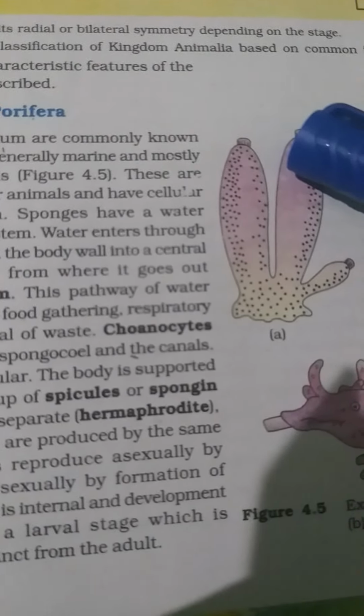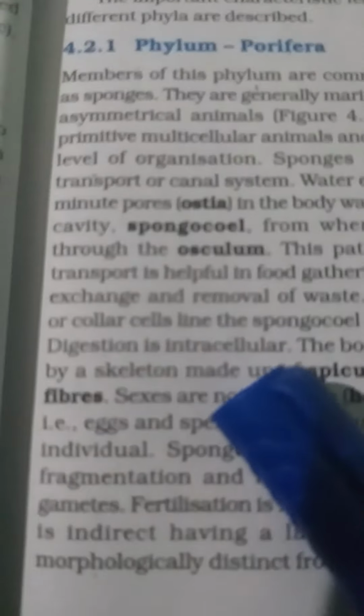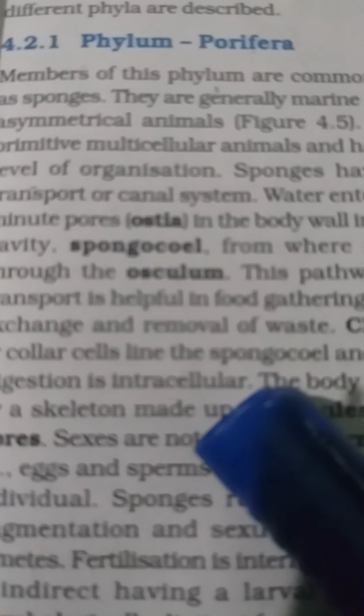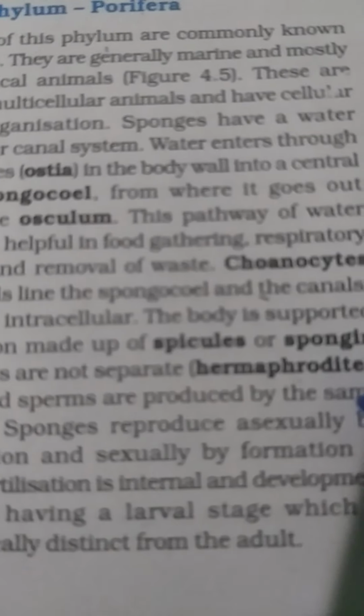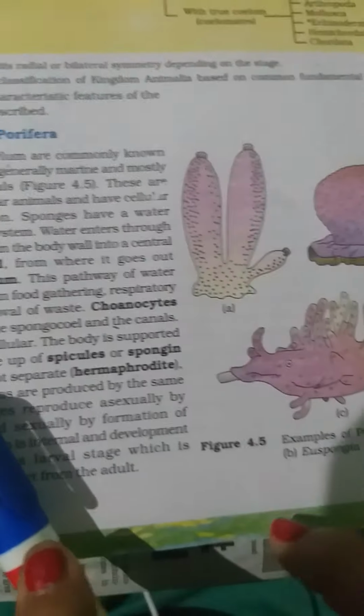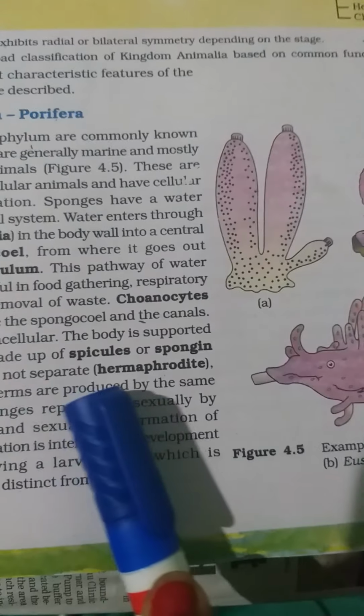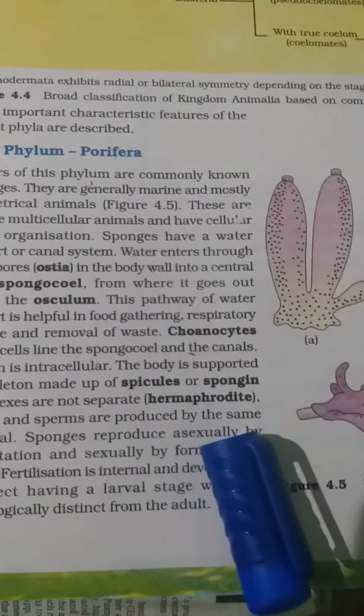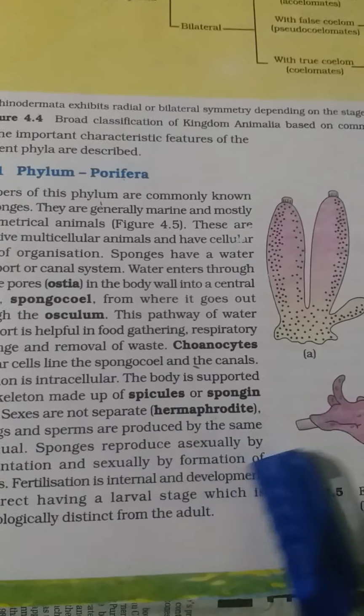The digestion, you see, does not show any tissue level. Tissue levels are absent, so it is cellular level, so digestion is also intracellular, and the body is supported by a skeleton made of spicules and spongin. Then sexes are not separate. These organisms, the full phylum, are hermaphrodite.